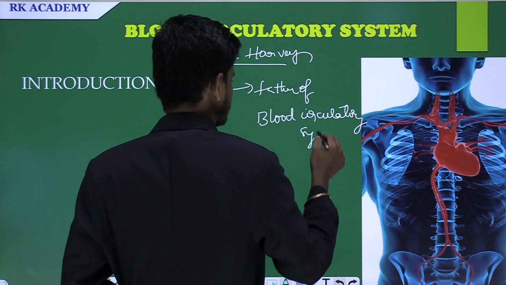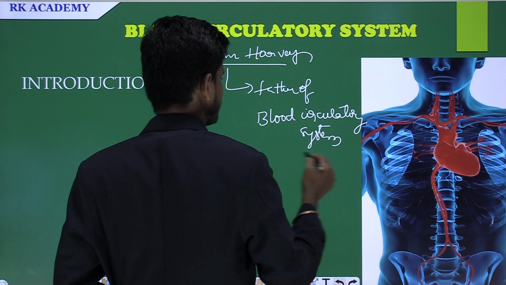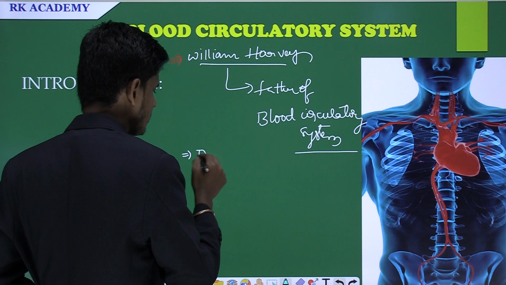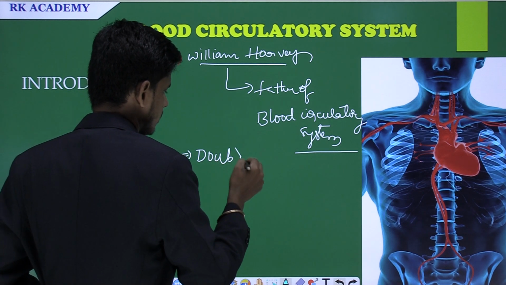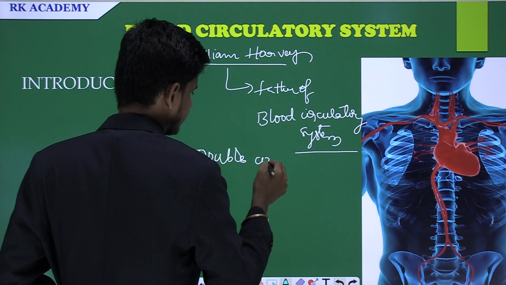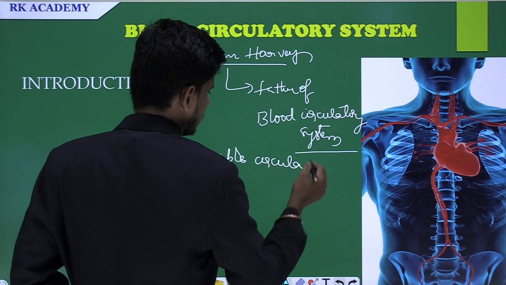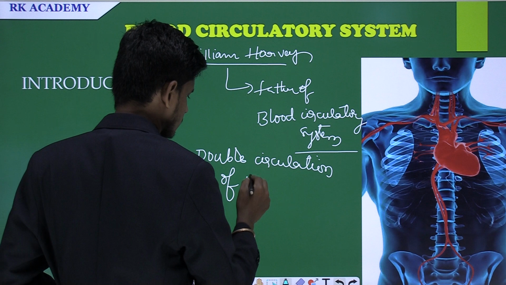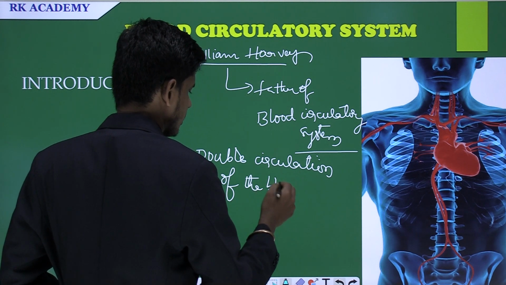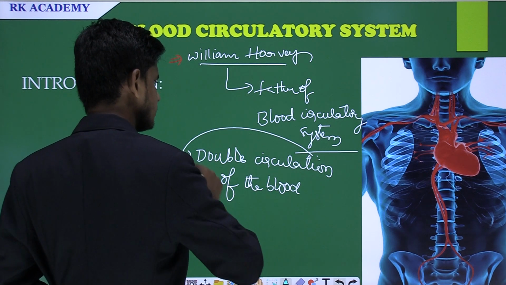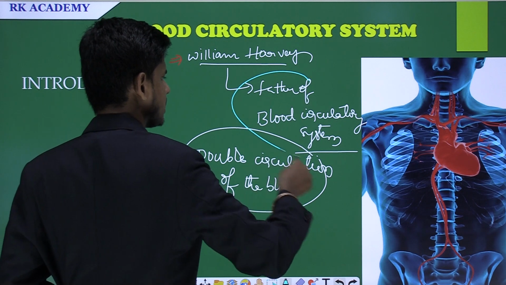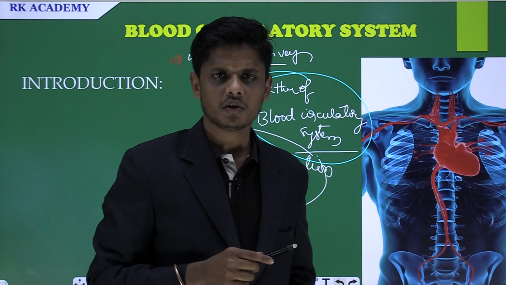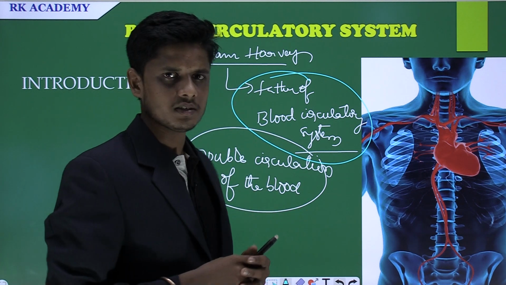He also discovered the double circulation of the blood. The blood circulatory system and the double circulation of the blood were discovered by only one person, William Harvey. So he is considered as the father of the blood circulatory system.